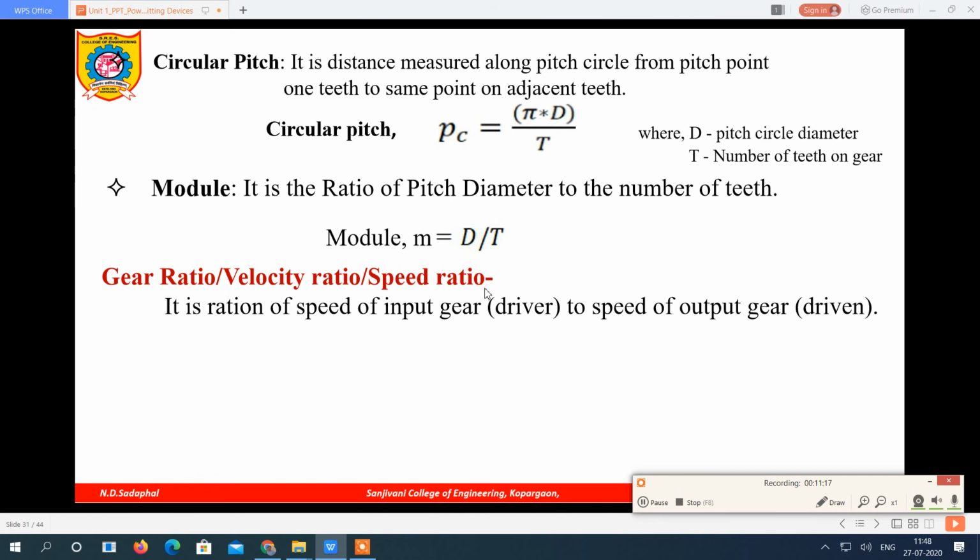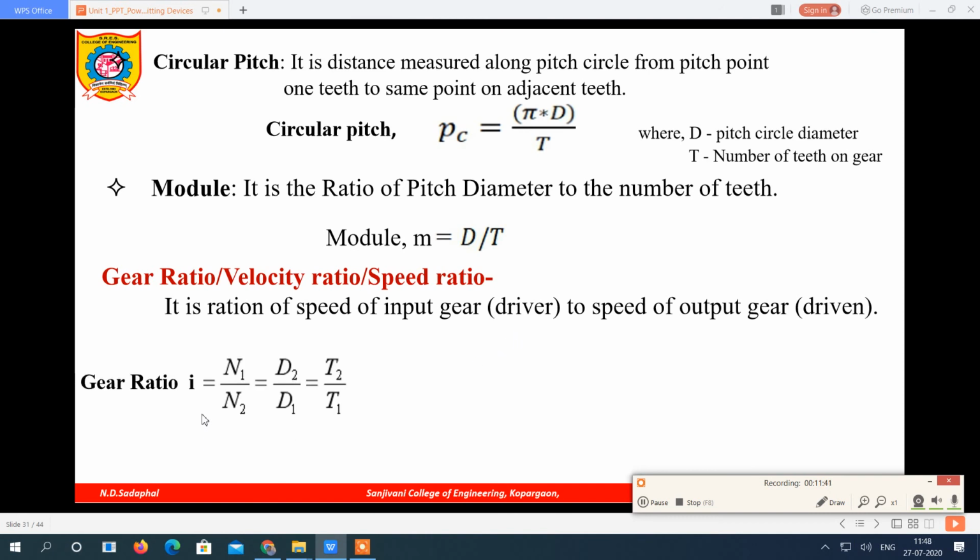It is the ratio of the speed of the input gear to the speed of the output gear.